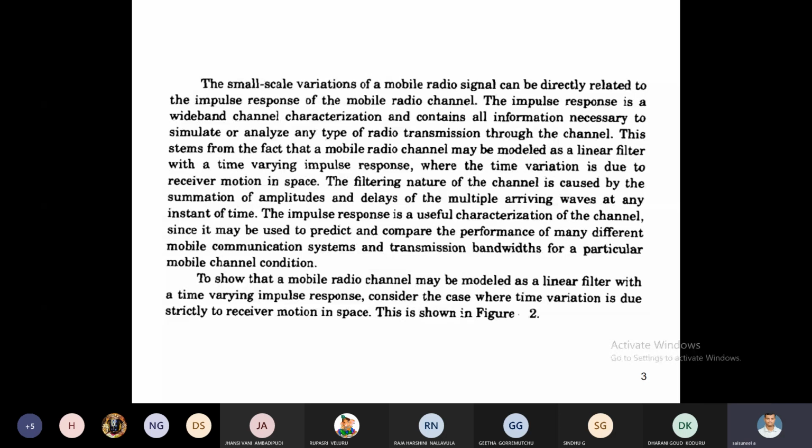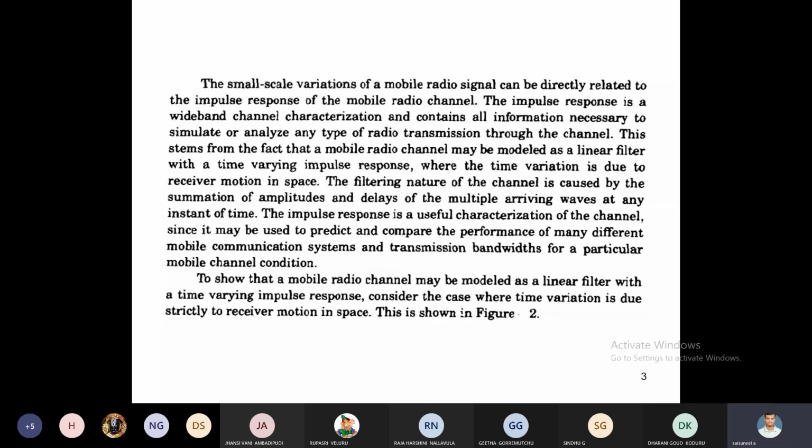and the transmission bandwidth for a particular mobile channel. Now we go for the derivation of the impulse response for a multipath channel. Let us assume that the mobile radio channel may be modeled as a linear filter with a time varying impulse response.